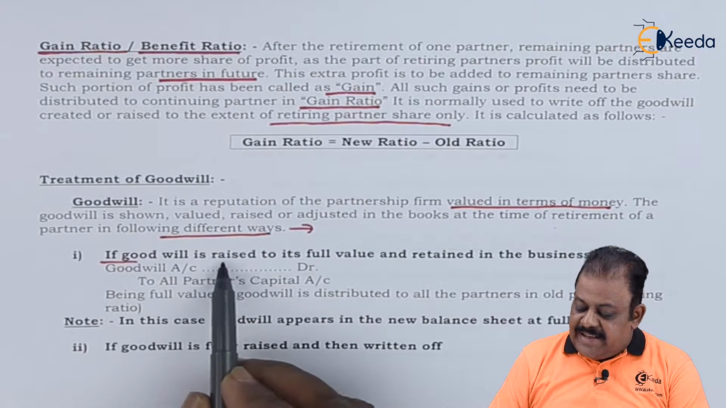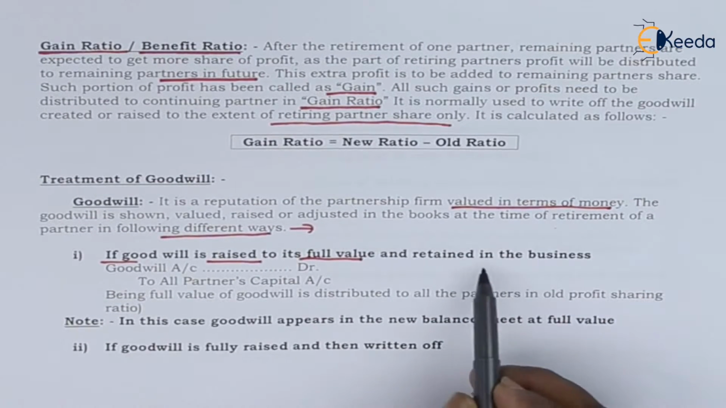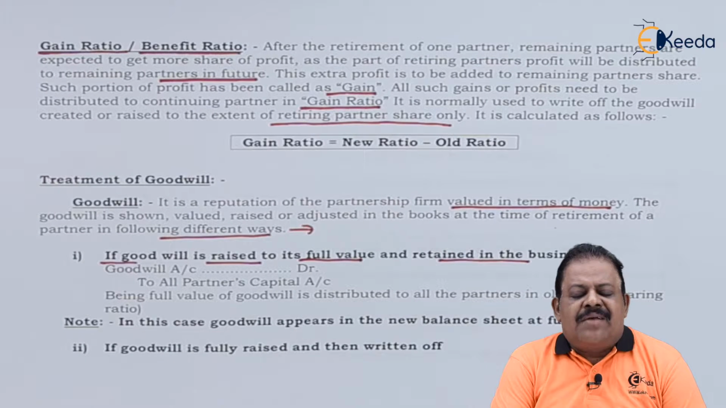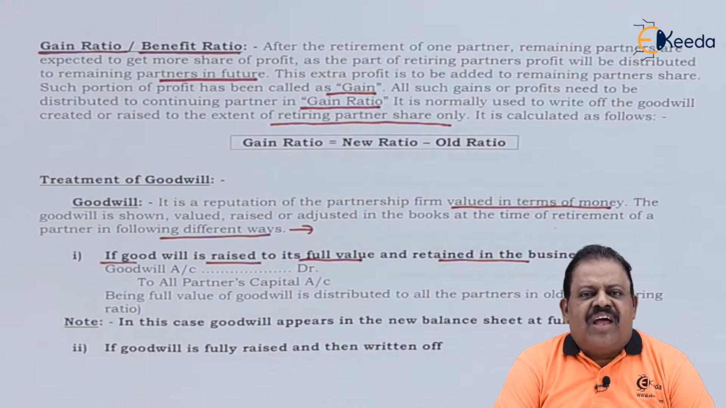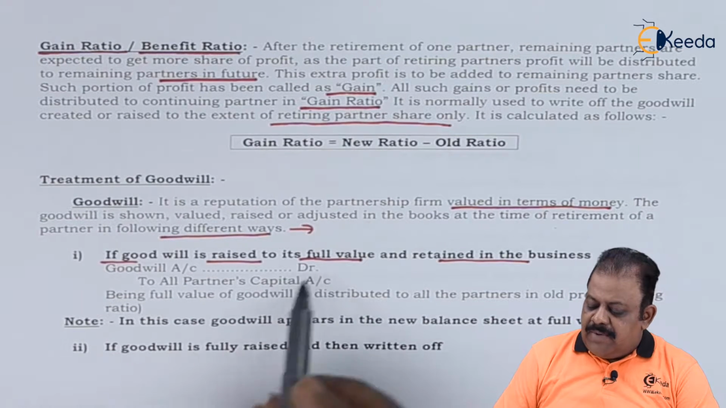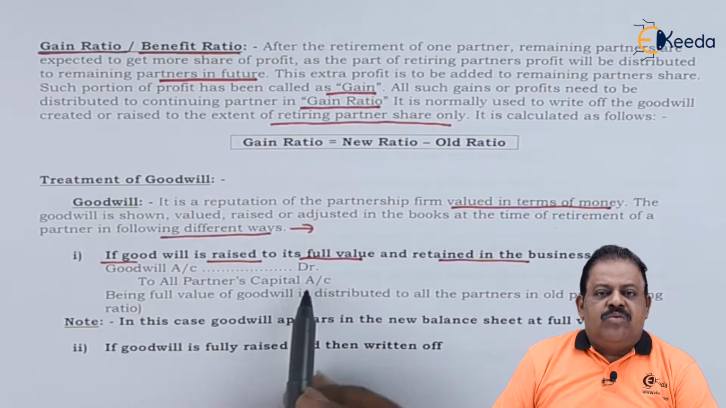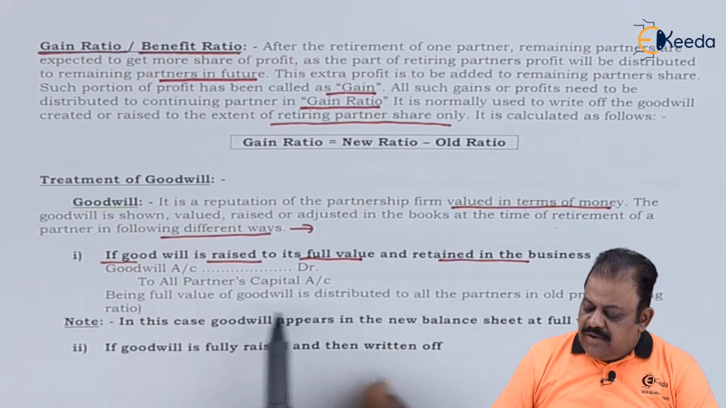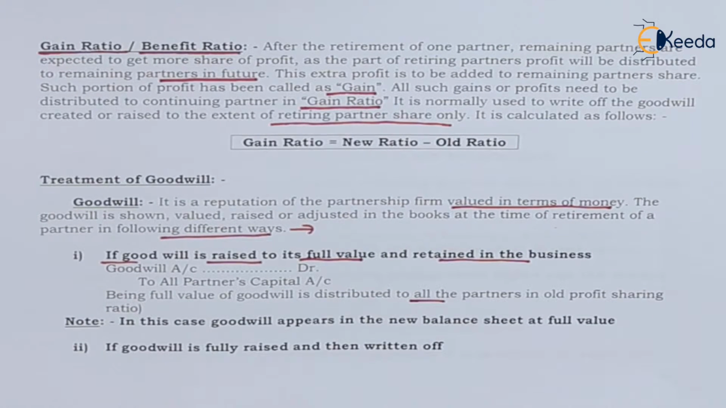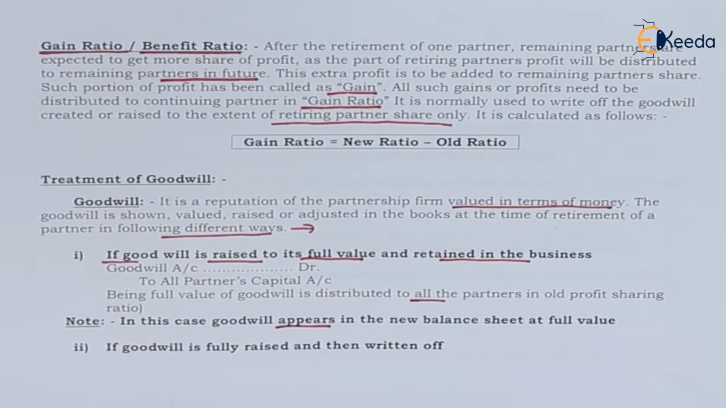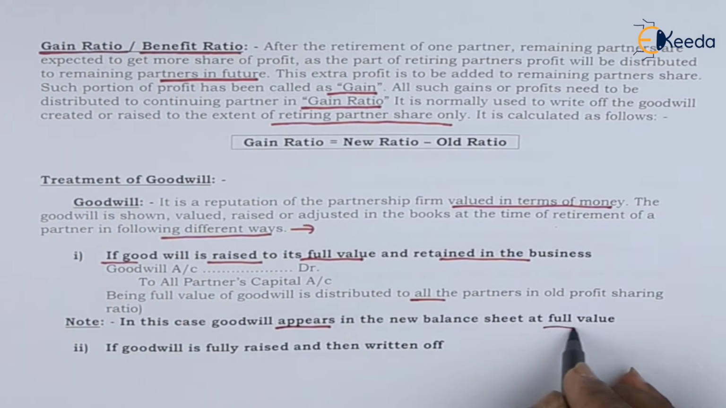If goodwill is raised to its full value and retained in the business, that means all partners, including the retiring partner, agree with some value of goodwill, say 30,000. This value is recorded in books of account, which we call goodwill account opened or goodwill raised. Goodwill account debit to all partners' capital accounts in old ratio. Being full value of goodwill distributed to all the partners in old profit sharing ratio. In this case, goodwill appears in the new balance sheet at full value.